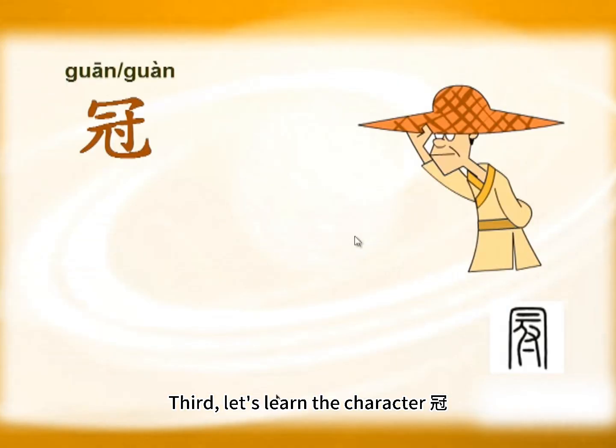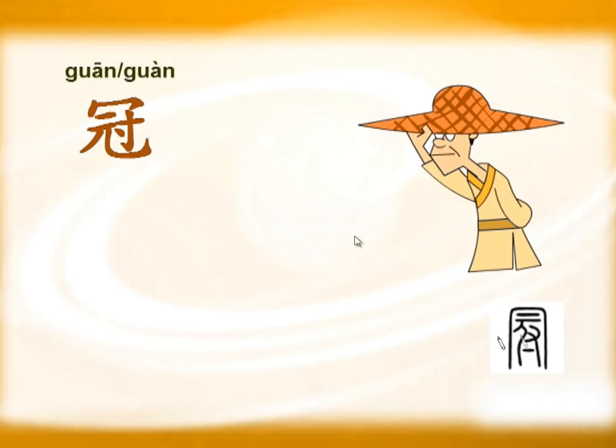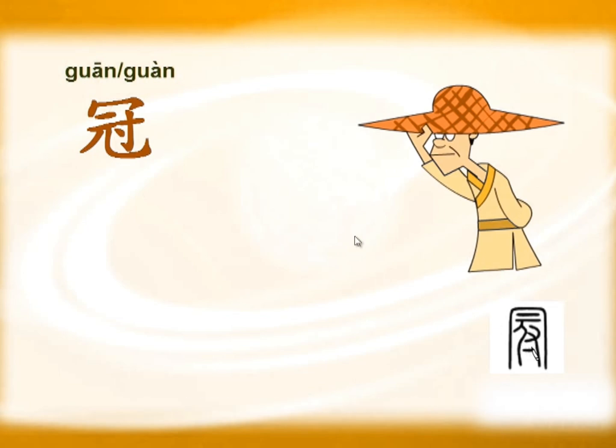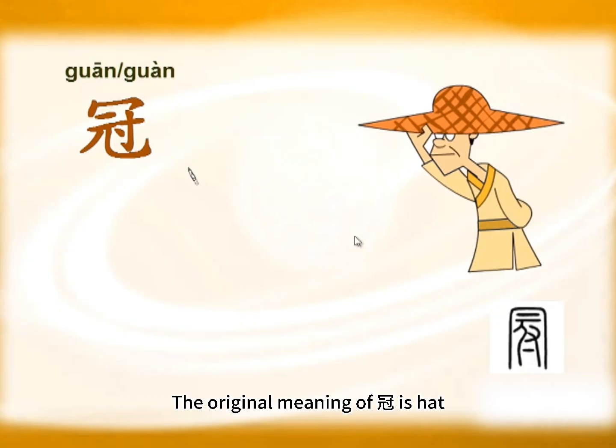Third, let's learn the character guān. The earliest form has a hat image on top. Below is yuān. Yuān represents the human head. To the right of the head, there is cun, a hand, which is a human hand. The overall image of this character shows a hand holding a hat and placing it on a person's head. The original meaning of guàn is hat.